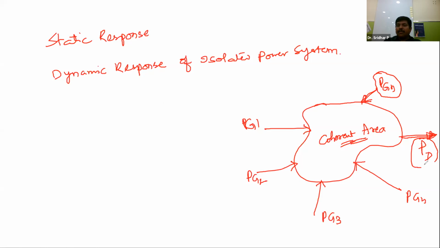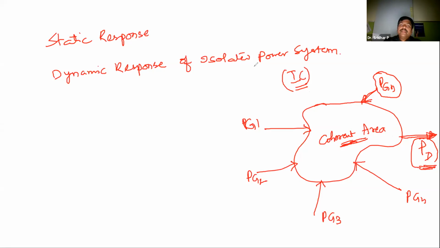Now in this example, the common load is PD. How this PD will be shared among the n generators is again known from the fundamentals, according to the incremental cost curves. According to these incremental cost curves, the total demand is shared among the n generators. Such areas are called coherent areas. A coherent area will be constructed with a few generators only, not with all the generators. That is a very, very important thing.